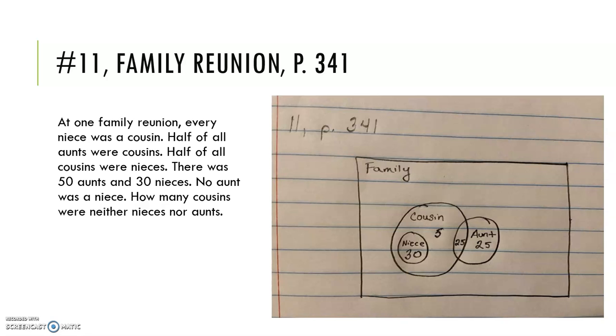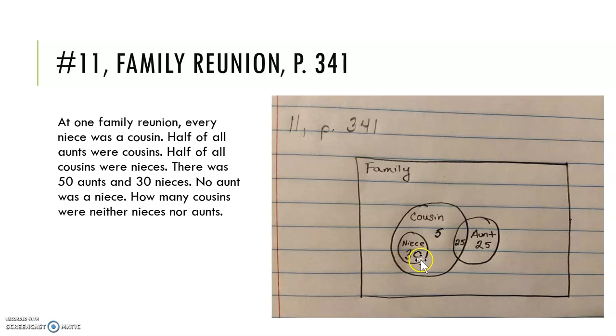This is a lot to keep straight. We do see that three labels are listed: nieces, cousins, aunts. So that tells us we're going to have three sets. We also know that every niece was a cousin, so nieces should be a subset of cousins. We are also told that half of the aunts were cousins. So that tells us that aunts will be a category that intersects with cousins, but it wouldn't be a full subset. So we have our three sets.